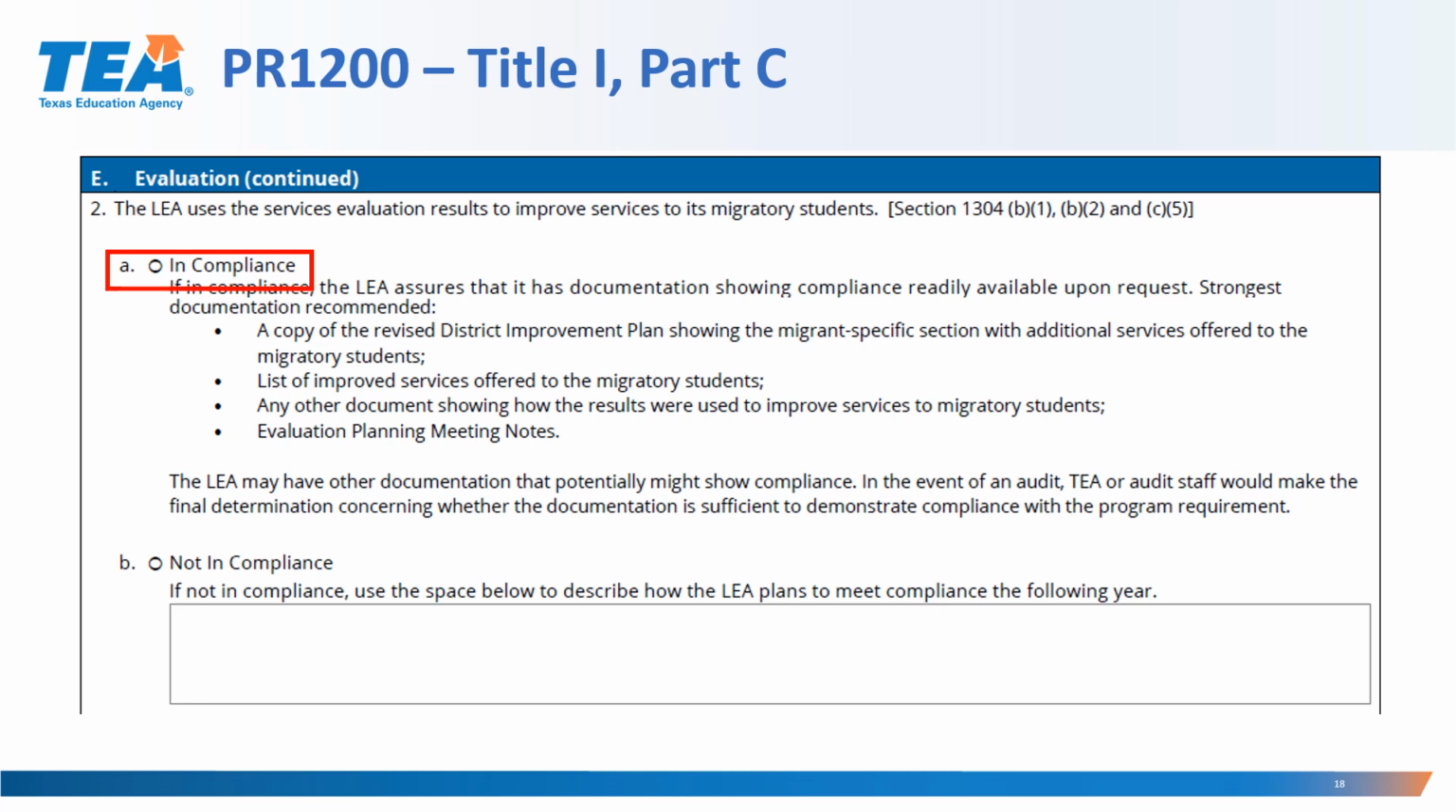If the LEA has other documentation that might potentially show compliance, it will be up to TA or the audit staff to determine whether or not the documentation is sufficient to demonstrate compliance. If the LEA indicates that they're not in compliance, they will have to provide a description of how the LEA plans to meet compliance the following year in the box below.